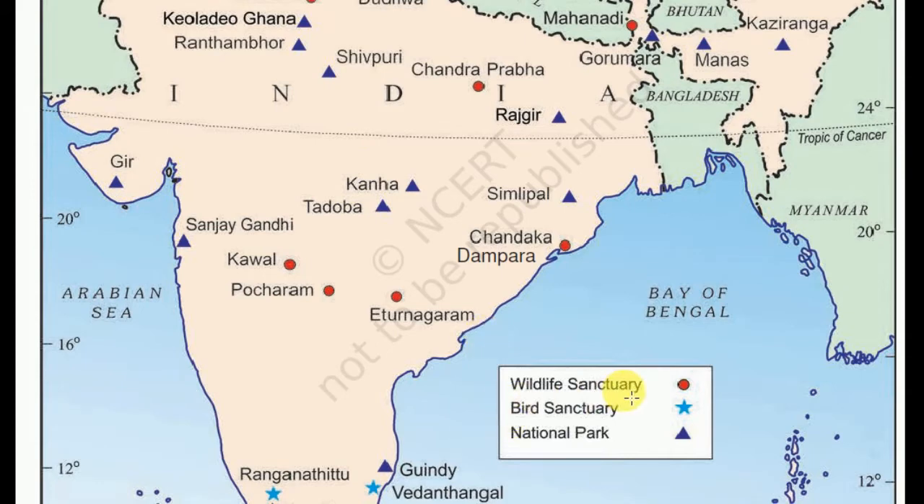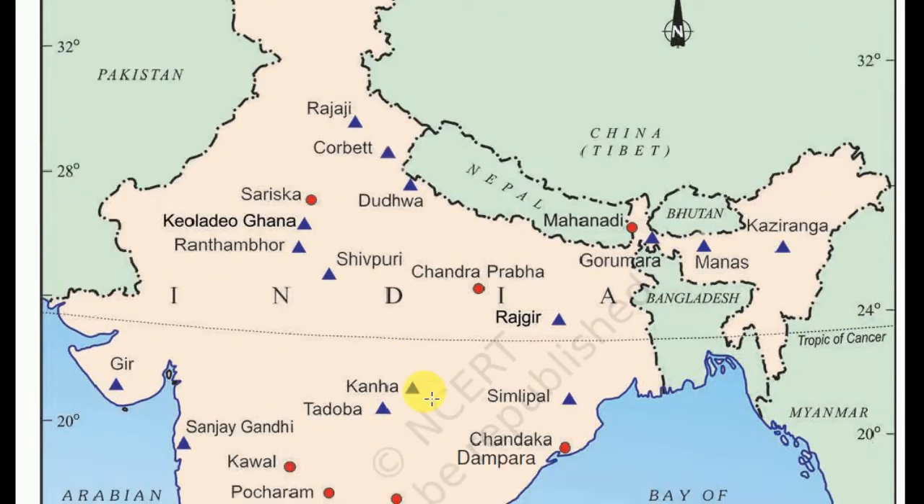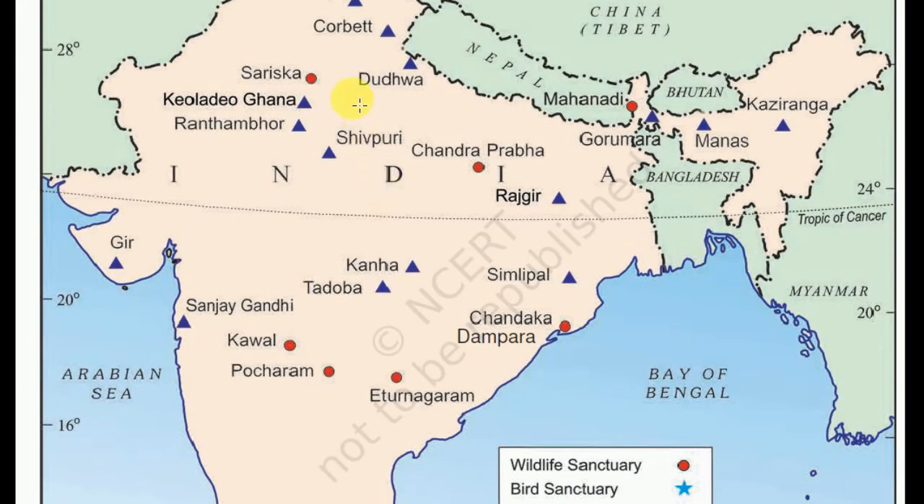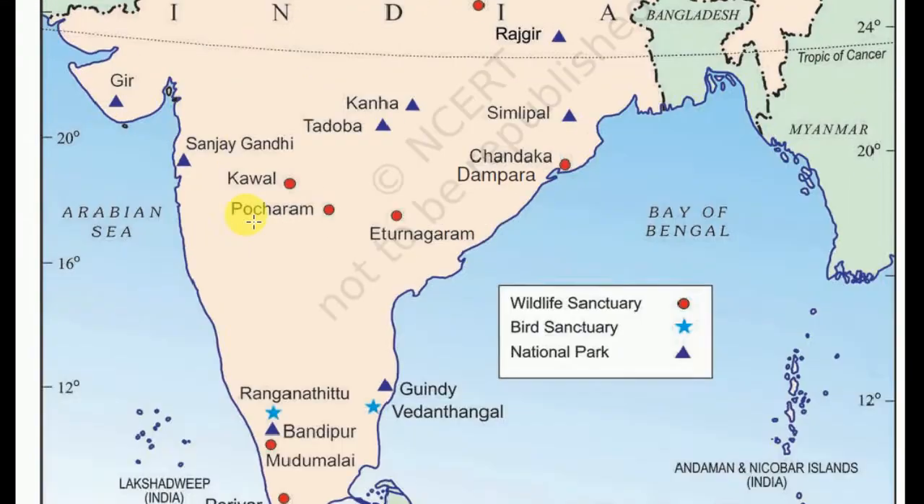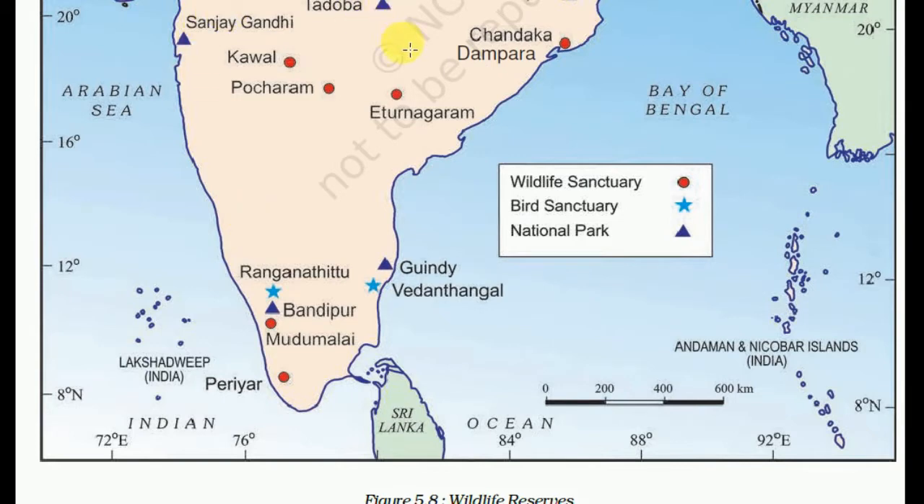These are wildlife sanctuaries, bird sanctuaries, and national parks. National parks like Kaziranga National Park, Ranthambore National Park, Shivpuri National Park, Dudhwa National Park, Corbett National Park, Rajaji National Park, and these are the wildlife sanctuaries: Sariska, Chandraprabha Wildlife Sanctuary. Here is Gir National Park, Kanha National Park. So these are very important. So stop this video and try to remember as many as you can. These are in the south.